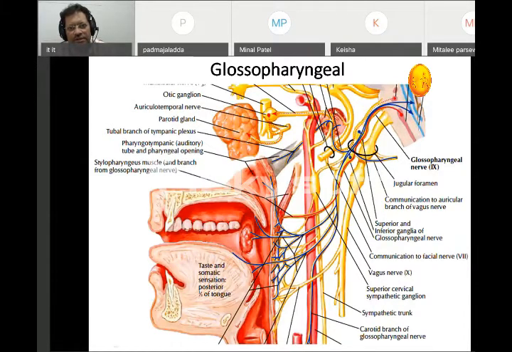So lesser petrosal nerve, this is where we have to remember. Greater petrosal nerve arises from the facial nerve. Lesser petrosal nerve arises from glossopharyngeal nerve. We'll talk again about the same thing when we talk about the ganglions. Just remember this much, so glossopharyngeal nerve, then we talk about the vagus.